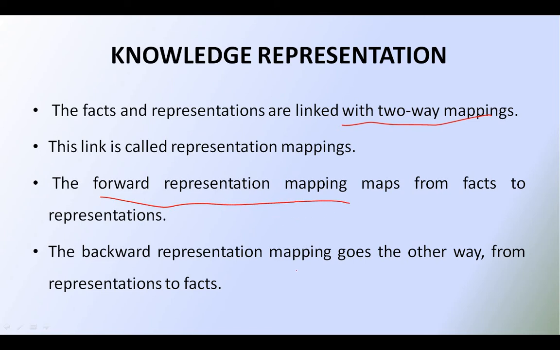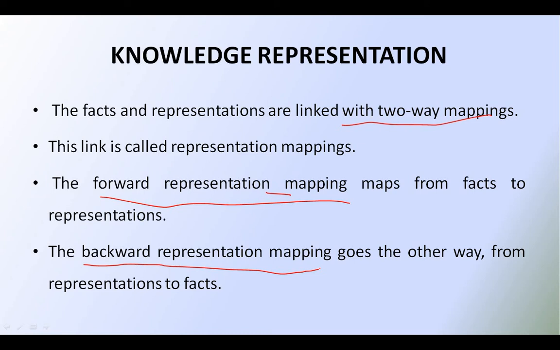So what is the forward representation mapping and what is the backward representation mapping? In the forward representation mapping we map facts to representations, whereas in the backward representation mapping we map representations to facts. We start from the representations and go to facts in the reverse order.